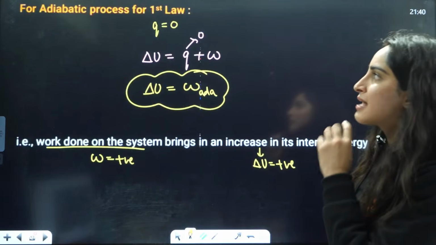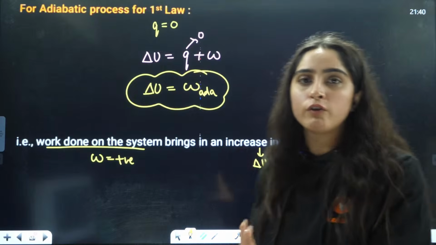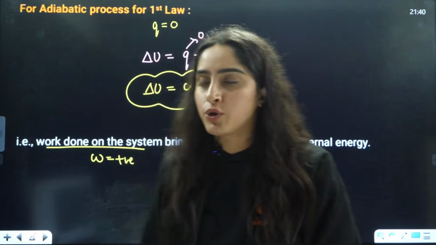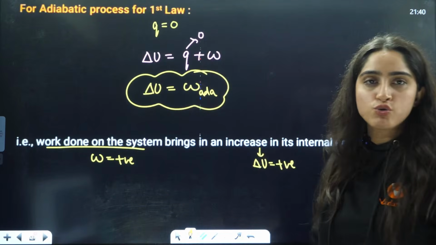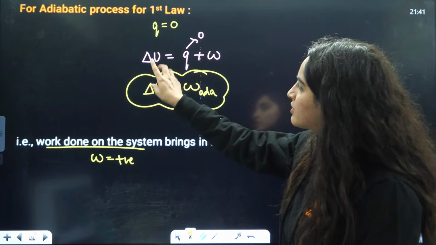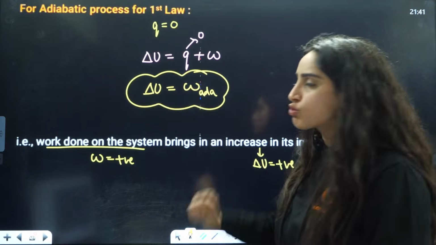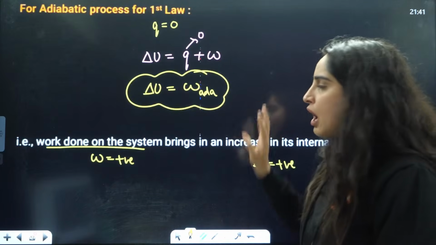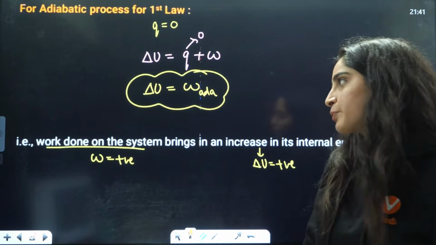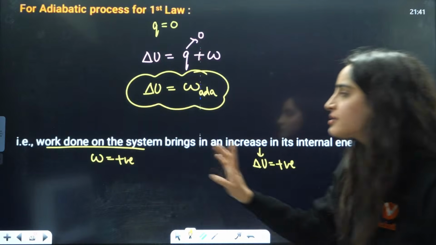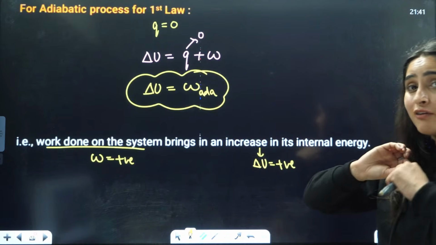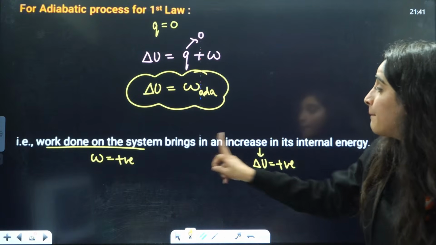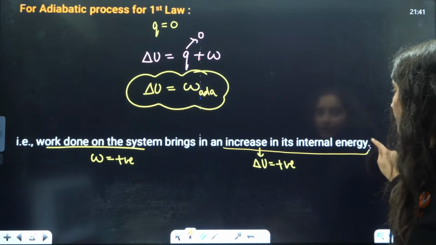Next is the adiabatic process. Same thing we will apply here, where heat energy is equal to 0. If Q is 0, then delta U is equal to W adiabatic. The internal energy change is equal to the work done in the adiabatic process, that is, work done on the system. If I am doing work on the system, work is positive and brings an increase in its internal energy.